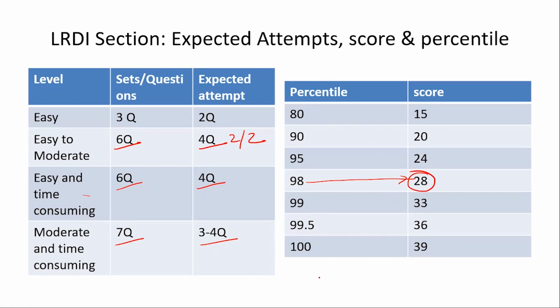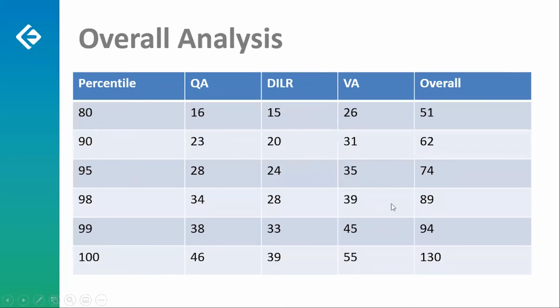And apart from that, even inside the sets, you have to select and reject some questions. So that's why overall the 98 percentile would be somewhere around 28 marks; a little bit more than 28 is also okay. But yes, 98 percentile would be somewhere around 28 marks. This is about the LRDI section.